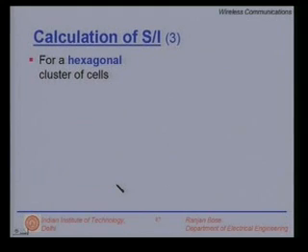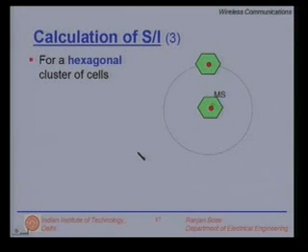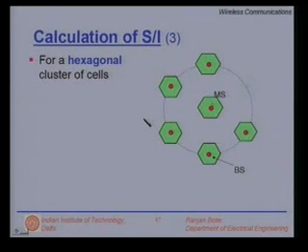For a hexagonal cluster of cells, let us look at one of the desired cells, with a base station marked as a red dot, and we put the mobile station this time close to the center of the cell. Then we put one of the interfering base stations in the first tier, the second one, the third one, and so on and so forth till the sixth.